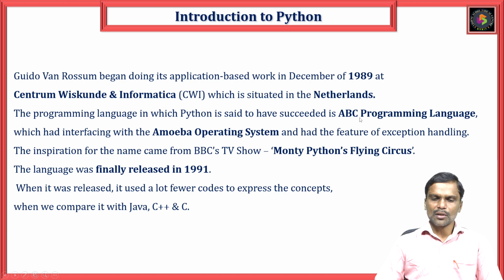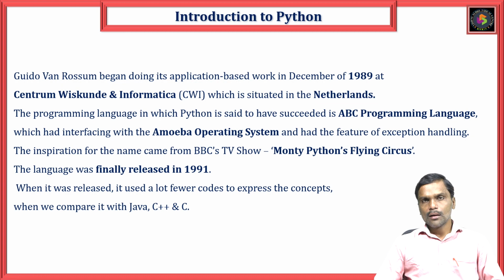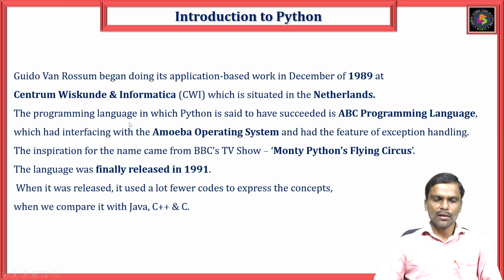Before that, the ABC programming language was developed, which had interfacing with the Amoeba operating system and had features of exception handling. The ABC language supported the Amoeba operating system. His further name came from the BBC TV show, Monty Python's Flying Circus. The language was finally released in 1991, and when it was released, he used fewer lines of code to express concepts compared with C and C++.